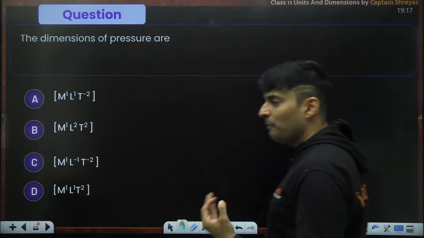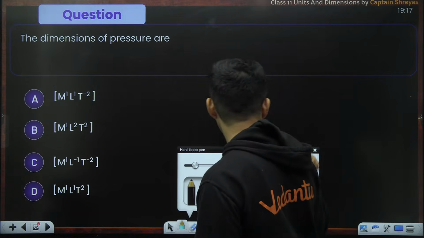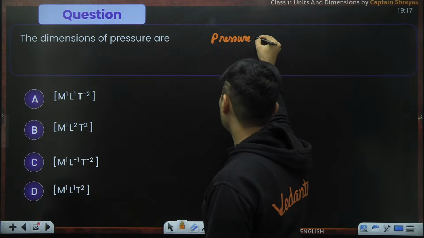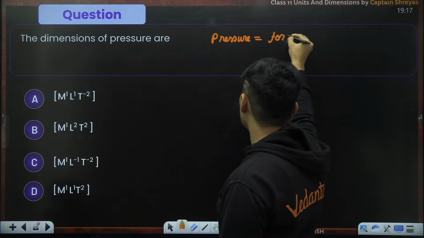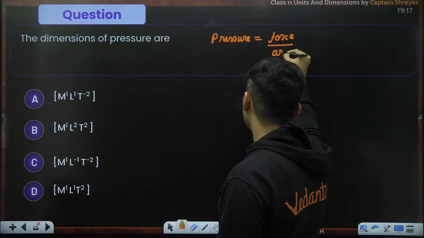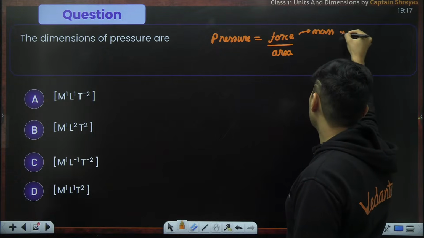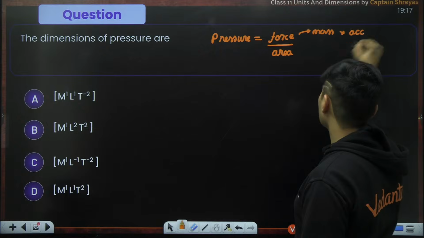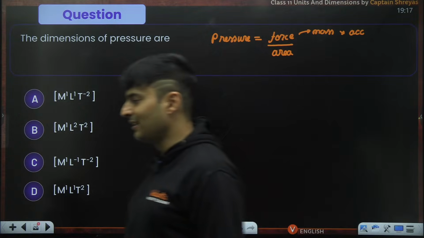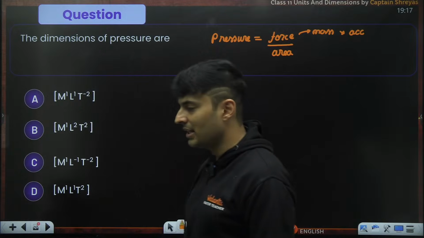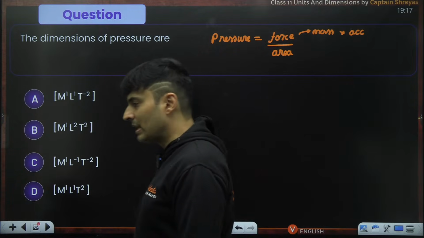The dimension of pressure is... and if you don't know what pressure is, let me tell you. Pressure is force divided by area, and force is mass multiplied by acceleration. Mass multiplied by acceleration. Come on, let's see if you guys can do this particular question. Very, very straightforward.